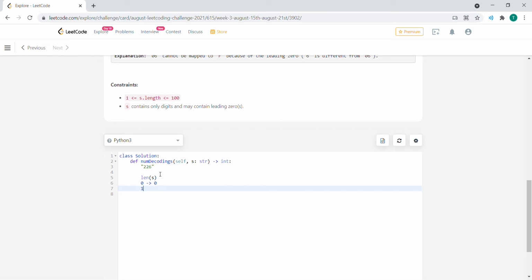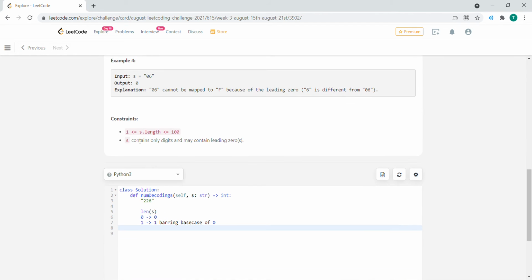If the length of S is 1, how many ways can we decode it? There's one way to decode a string of one character, barring the exception of 0, the base case, where we can only return 0. So we have a length of 2. If S is of length 2, how many ways can we decode it?